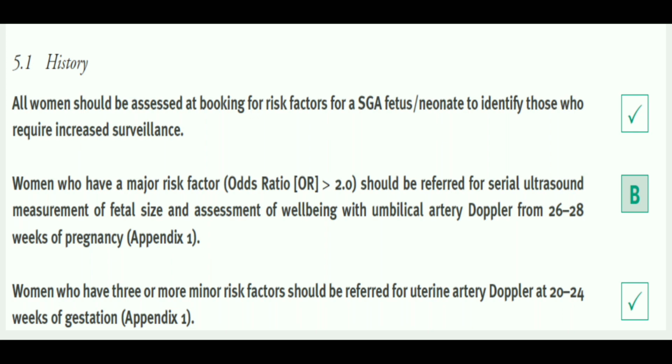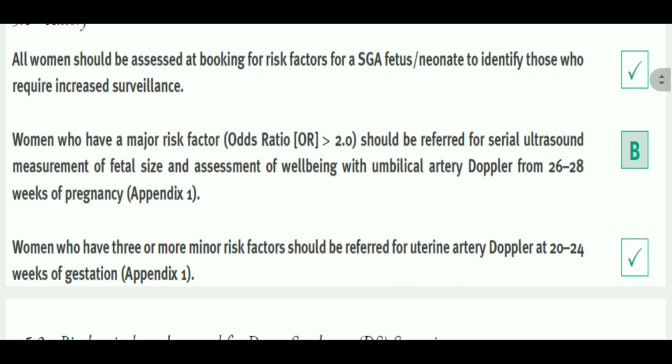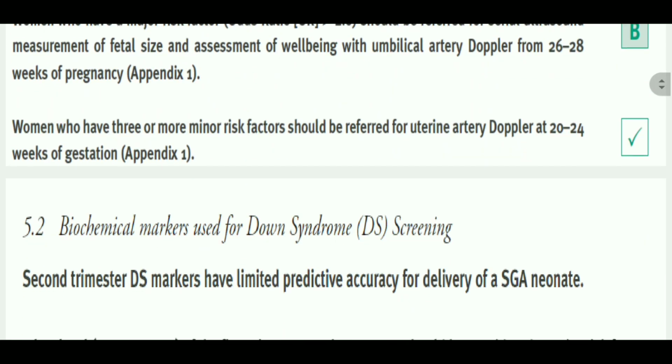But those who have 3 minor risk factors, then in those cases we shouldn't straight away refer for a serial assessment. We should first of all do the uterine artery Doppler at 20 to 24 weeks of gestation.